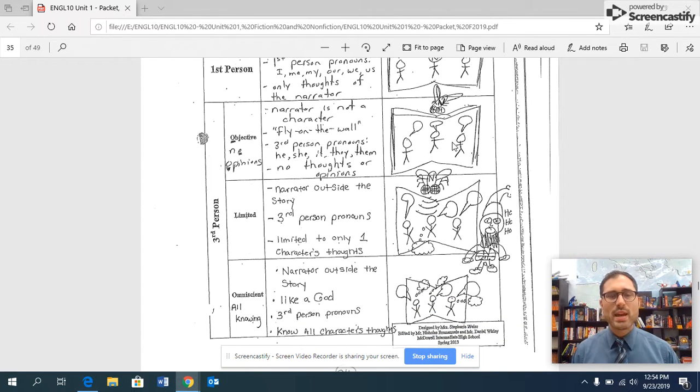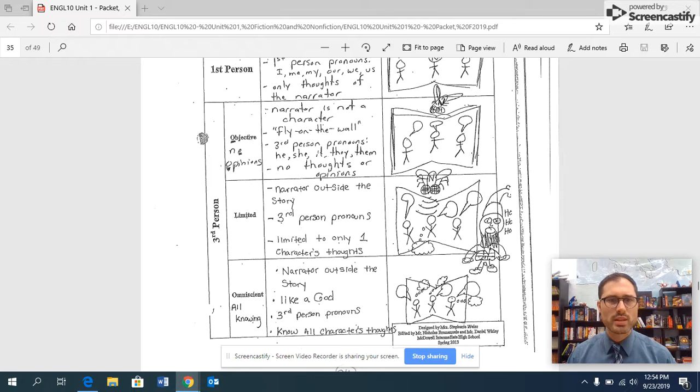We have three major types of third person. In third person point of view, the narrator is always outside the story. Here we have an outside fly on the wall. We have another fly on the wall outside the story here. And we have a character like God or like Santa, someone who knows everything. But the narrator is always outside. So when talking about characters, we will say he said or she said this or he did this. We're not going to say I did anything. The only time we're going to see I in third person is when they're surrounded by quotation marks because a character is speaking them out loud.